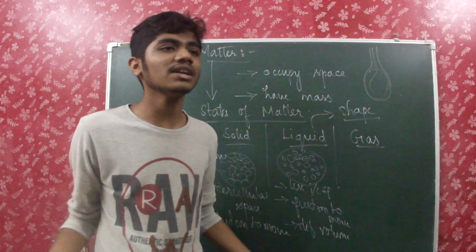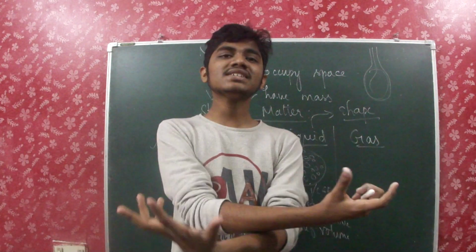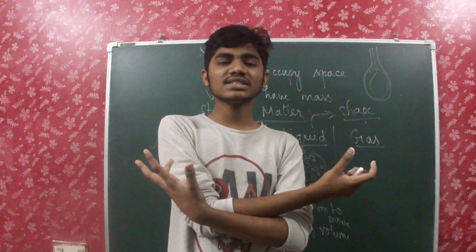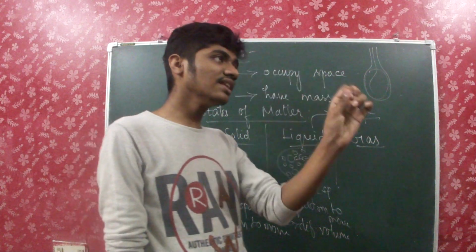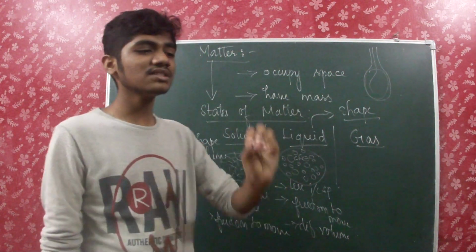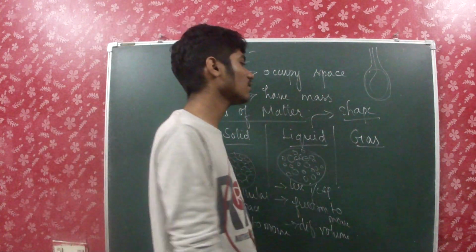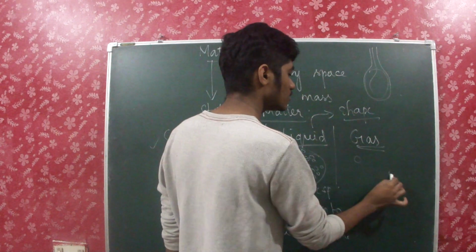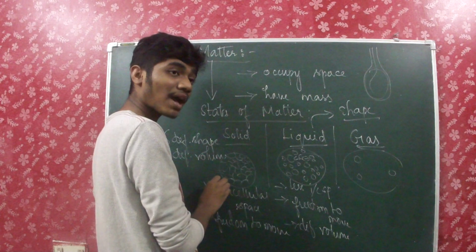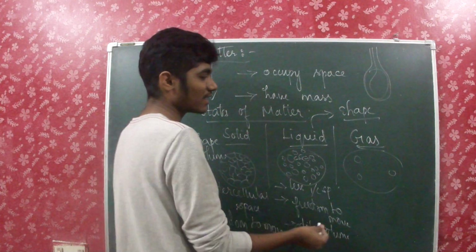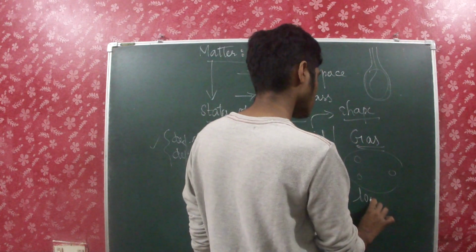If it's a very big vessel, then the water takes that shape. If it's a very small water bottle, then it takes that shape. And then we have gas, where the constituent particles are very loosely packed. Here less compactly packed, here loosely packed.